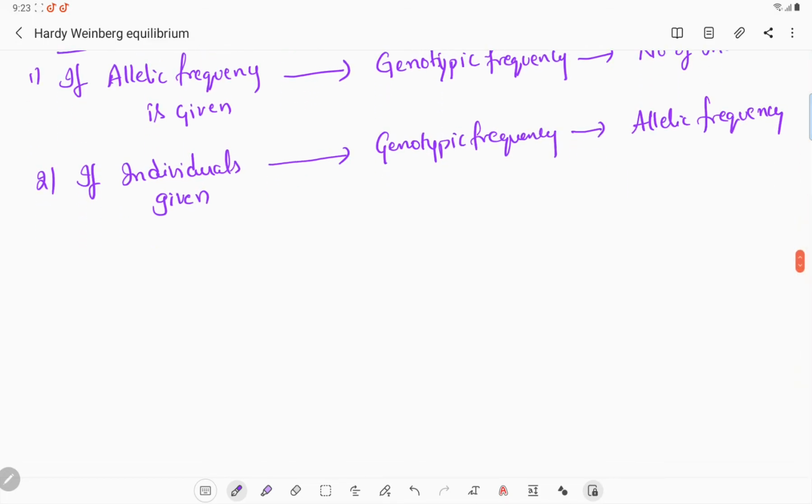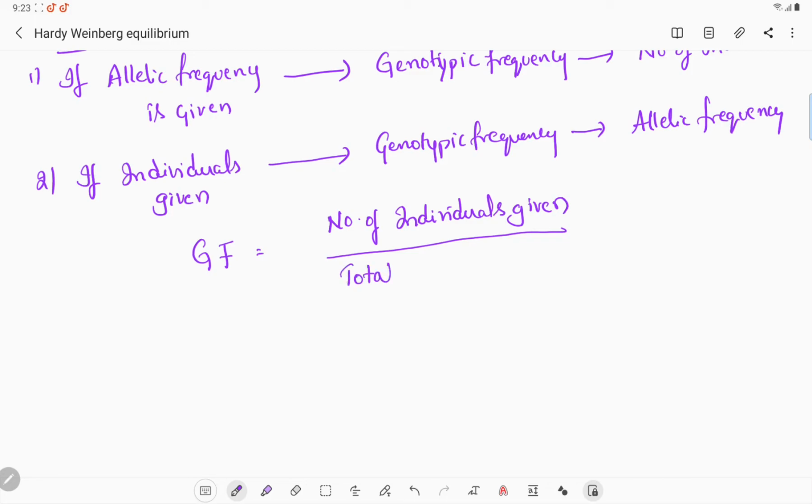So genotypic frequency, I am giving you, GF equal to the number of individuals given, whether dominant or recessive individuals given, divided by the total number of individuals. We will do one problem on this also. So we can calculate like this.